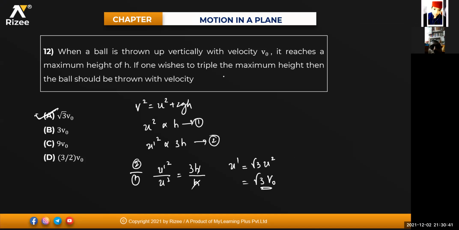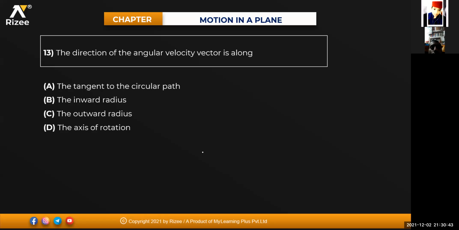Yes, sir. Sure, very good. Next question. The direction of angular velocity vector is along the tangent to the circular path, the inward radius, the outward radius, the axis of rotation.